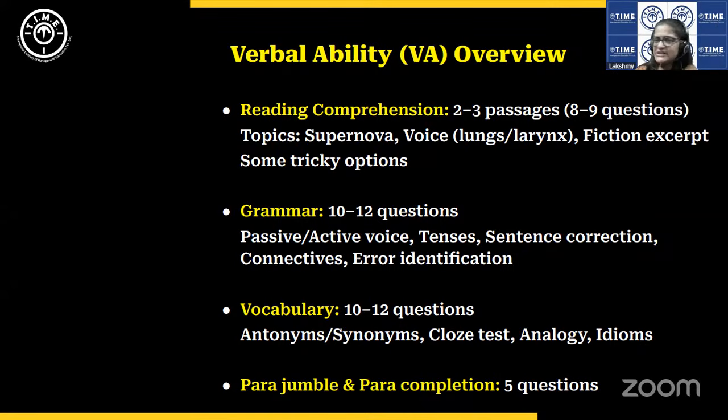At some point or the other, various exams give closed tests, and it is something which we have been teaching all through, right? Closed test is basically a short passage with 3 to 4 blanks, and for each blank, you have 4 options.